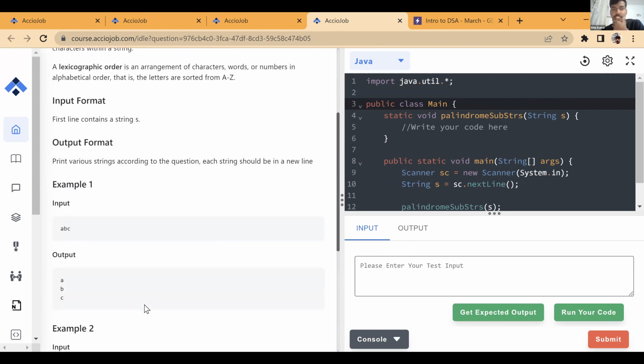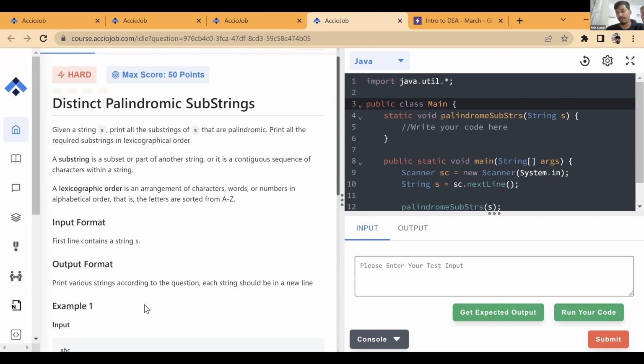Okay, let's first find out the solution. So what are the things that you need to do over here? I will not explain this today, I'll not write the code, I'll just give you the idea. First is to find out whether the string is a palindrome or not in the optimal way, right? I told you, you don't need to create that string. You can just use the current string to check whether it is a palindrome or not by using X and Y. Okay. Next part, let's say you figured out whether it is a palindrome or not.